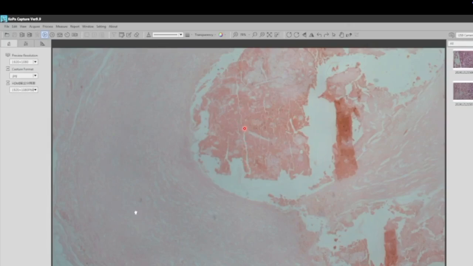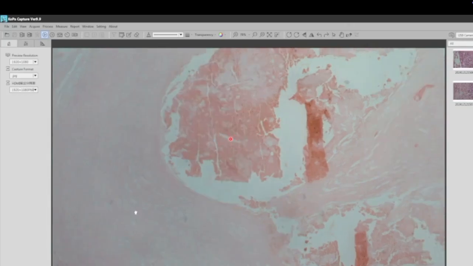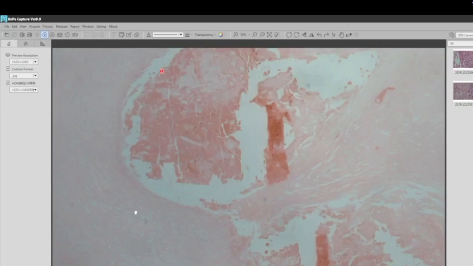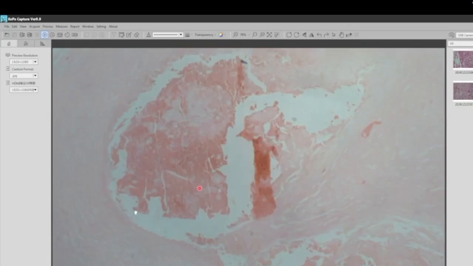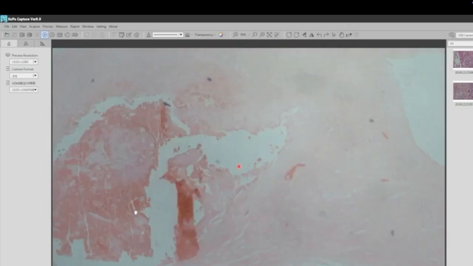You see this white lining, white spaces. This is the cholesterol cleft. And this area, dark and light red, is part of the thrombus. And then you see this is the fibrous cap, which is overlying the coronary artery. So this is how it looks like under the microscope.